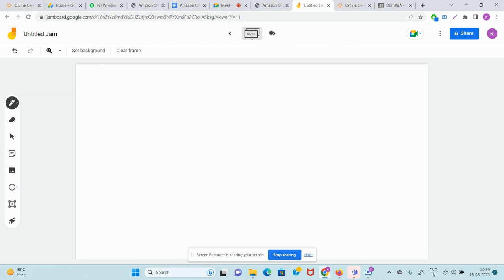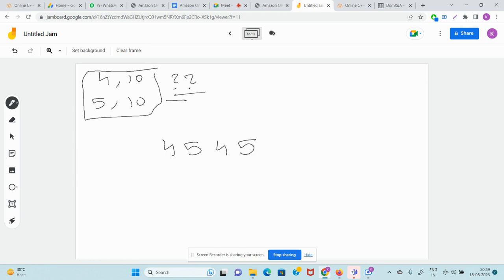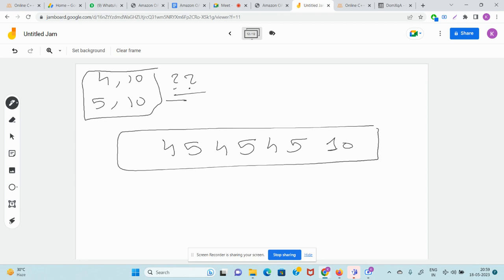So say we had stuff like this, 4 comma 10 and 5 comma 10. And say we had an array like this: 4, 5, 4, 5, 4, 5 and 10. Now, say your j is 10, at index 7, and you want to know all the valid pairs such that 10 is at the end.